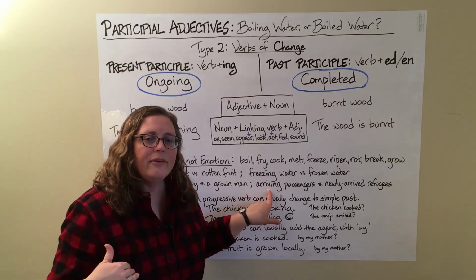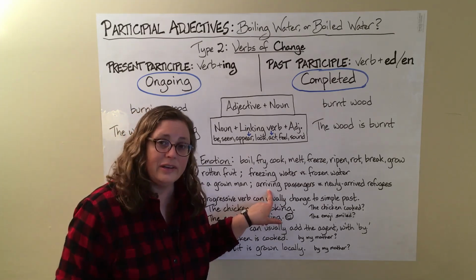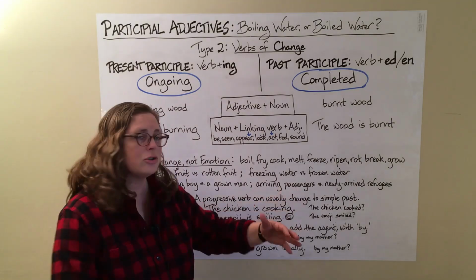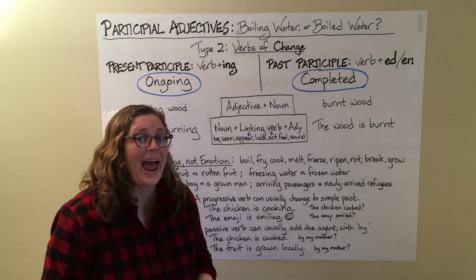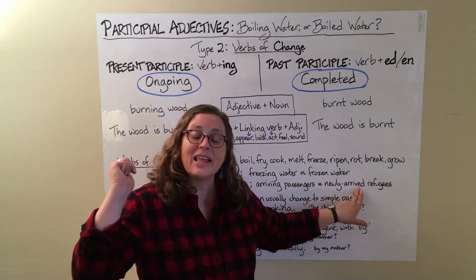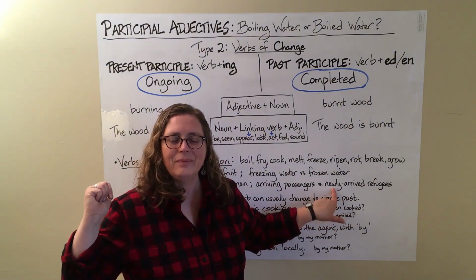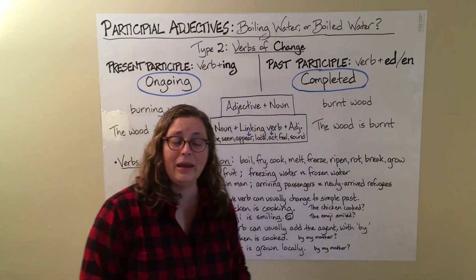Let's look at a verb that I don't have up here, but it's another example. To arrive is something that can be in process or finished. So it is also possible for this. Arriving passengers are coming off of the plane right now. Newly arrived refugees means they arrived a short time ago, but they are here now, okay?